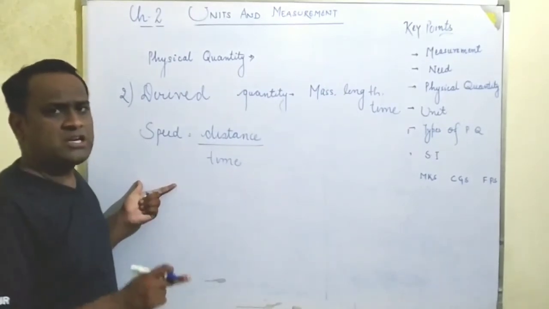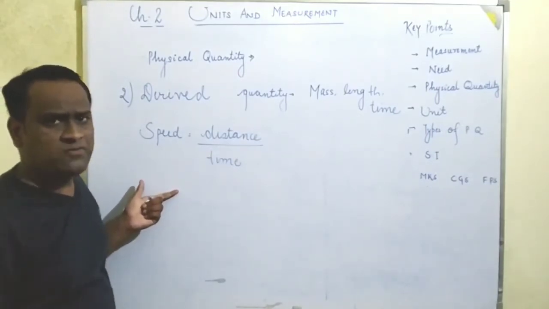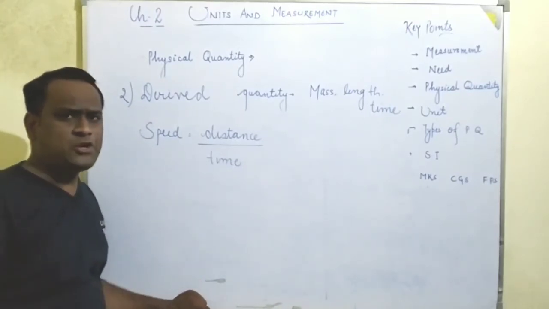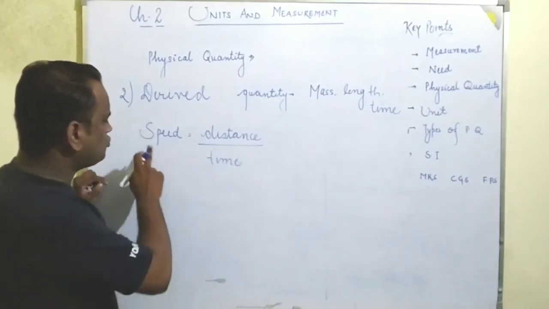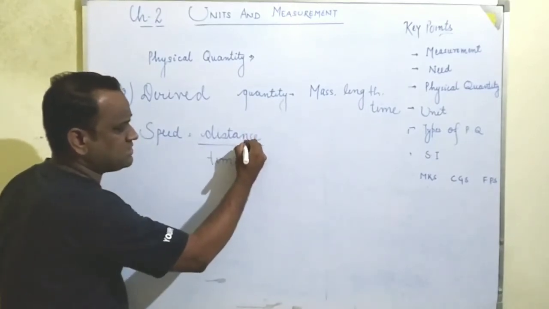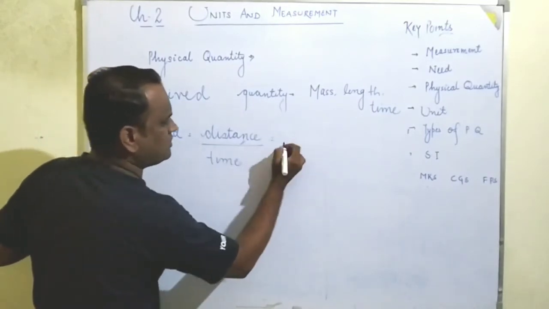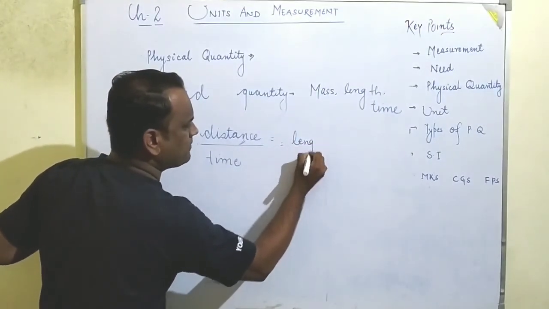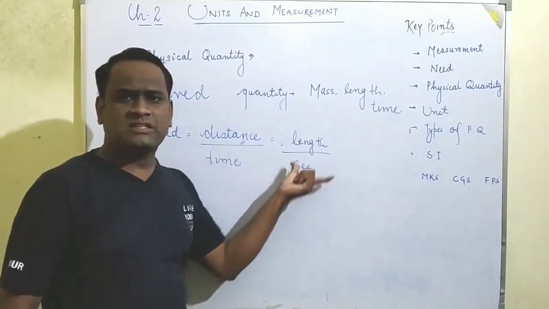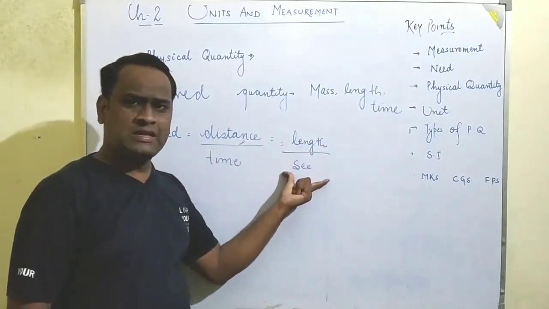A physical quantity which has only magnitude is said to be a scalar quantity, whereas any physical quantity which has direction as well as magnitude is said to be a vector quantity. So speed is a scalar quantity and it is dependent on distance. Distance is measured in length, length covered, and time is in seconds. So length and second are fundamental quantities. It means that speed is the derived quantity with the help of length and second.